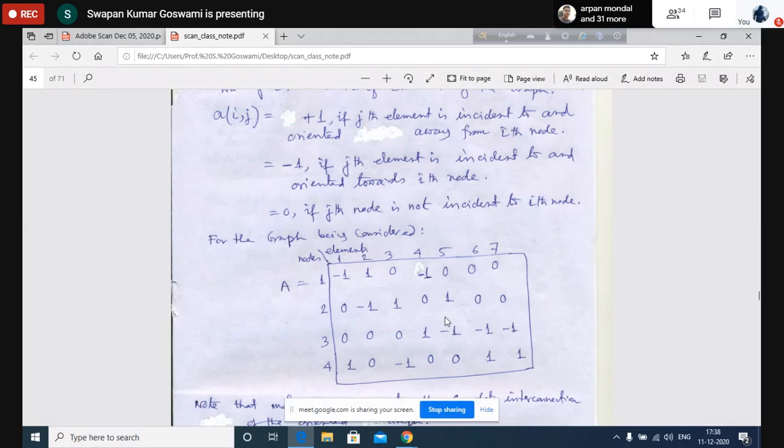Basically this matrix is a mathematical representation of the graph. Or this matrix is a mathematical model of the total graph, because it represents the total interconnection and direction of the network graph. Am I clear?